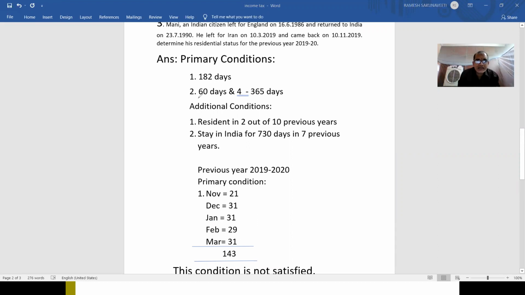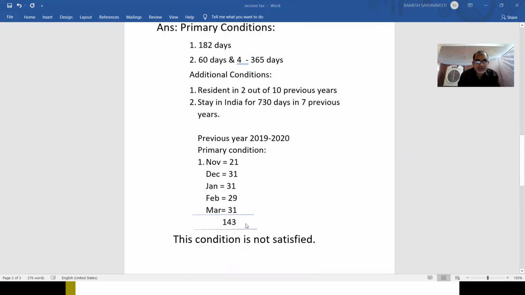Already we calculated. During the last year, he stayed in our country for 143 days. So it is more than 60 days only. Okay. So this is satisfied. The second part we have to check now. During the last 4 years, he should have stayed in our country for 365 days. Whether it is satisfied or not, we have to check now. Now you see.